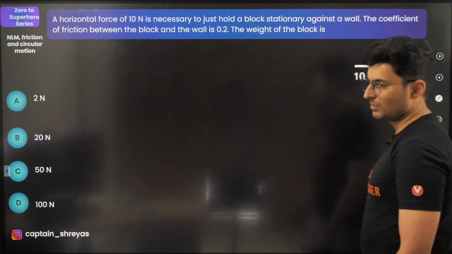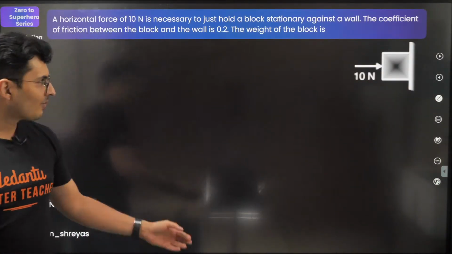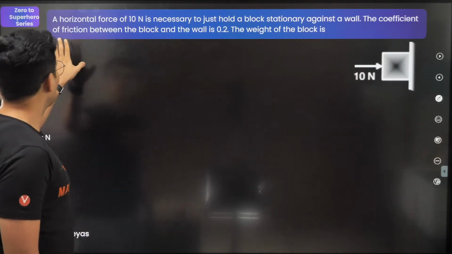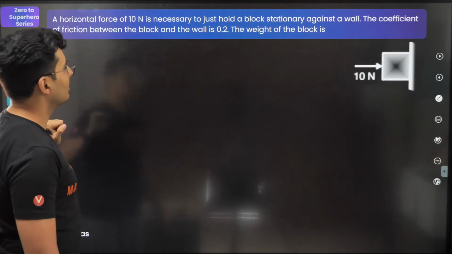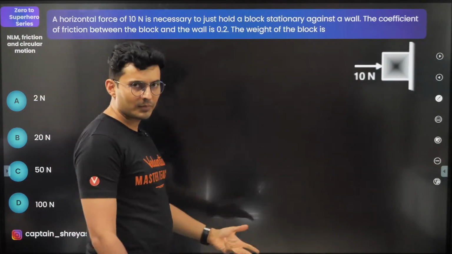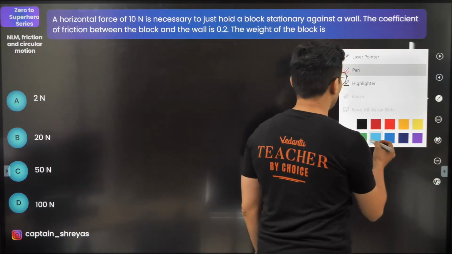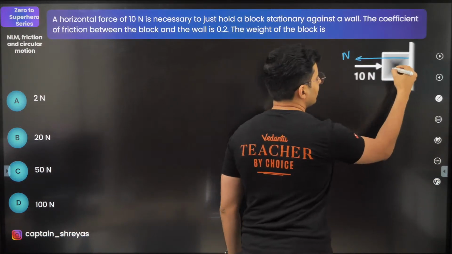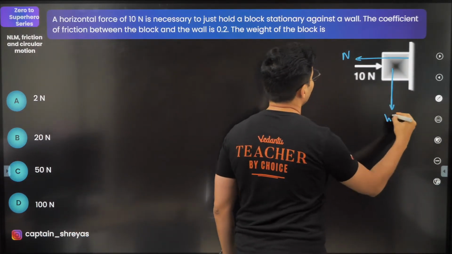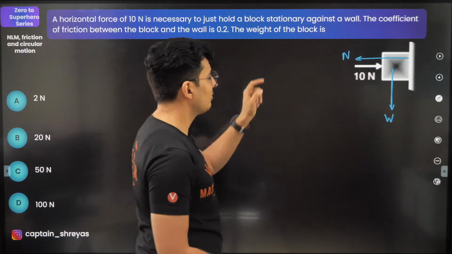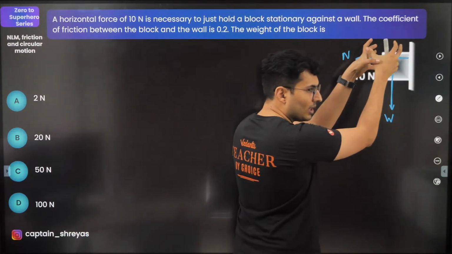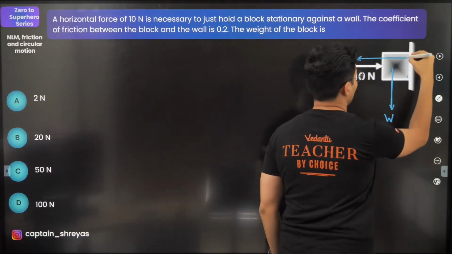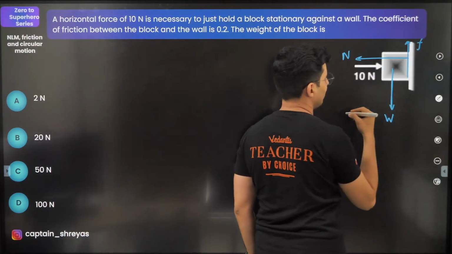Okay. How about this one? There is a force pressing a block against a wall and there is a coefficient of friction between them. What is the weight of the block if it is just maintained at rest? So if you are pressing it against the wall, there will be a normal reaction by the wall. There will be a weight of the block. And because the block would like to slide down, there will be a friction which is opposing, acting up.